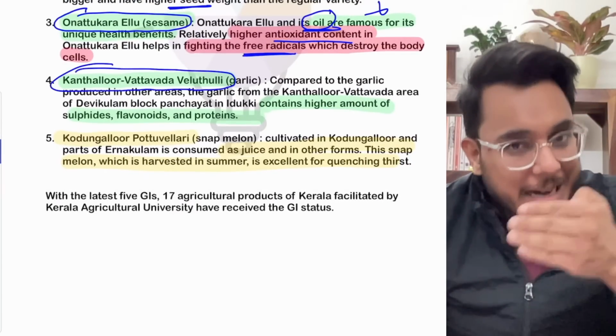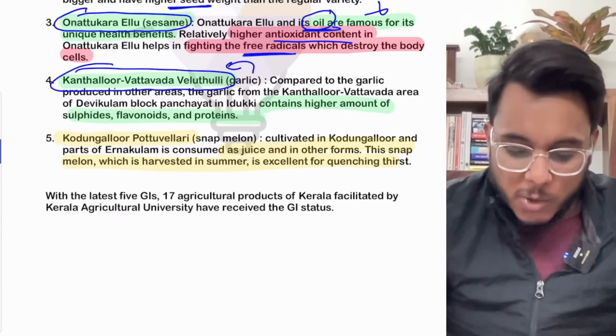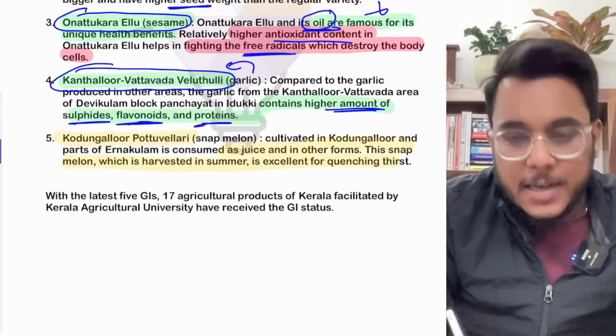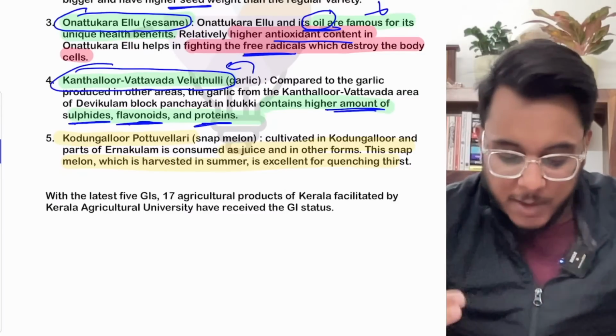Now it is a garlic. Now this is a region, and in this particular region the garlic is grown. Now this particular garlic contains a higher amount of sulfites, flavonoids and proteins. Because of that, it has been given the GI tag.